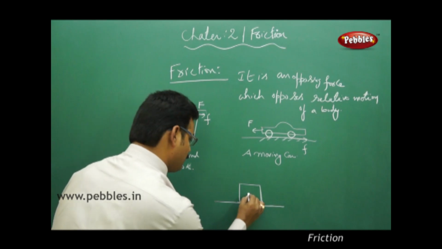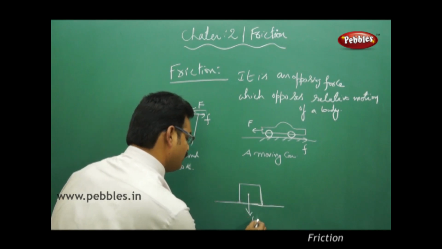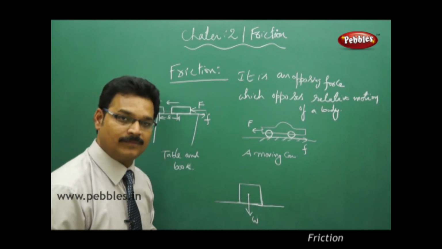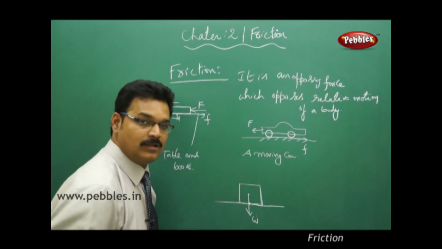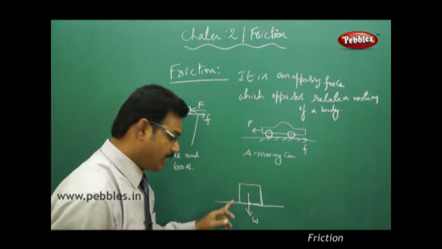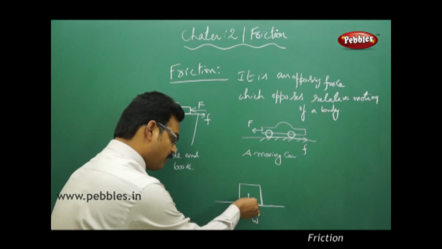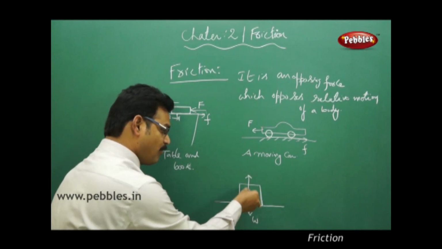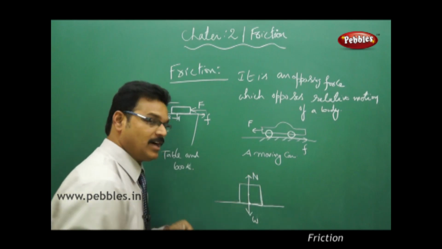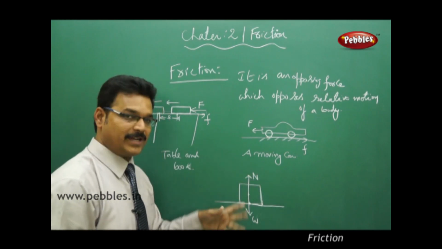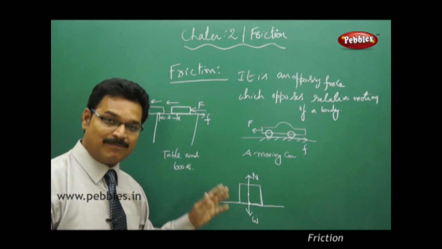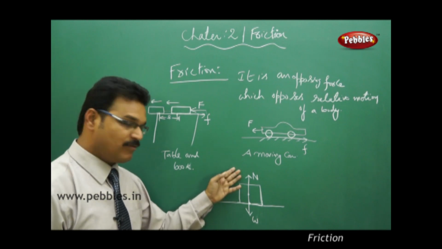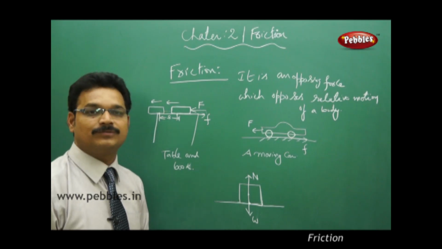Yes, one force acting downward, that is the weight of the body, W, and there is another force at the point of contact of the block and the surface, acting in the upward direction, normal to the point of contact, and this is the normal force. So these two forces are acting and the block is at rest. When I say the block is at rest, this upward force is equal to the downward force.